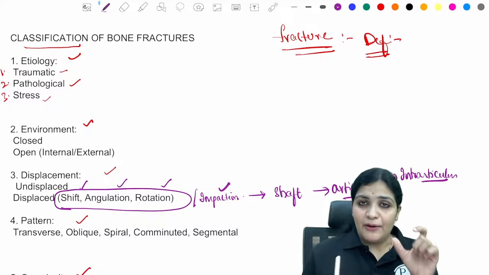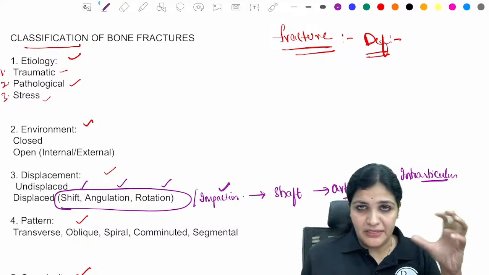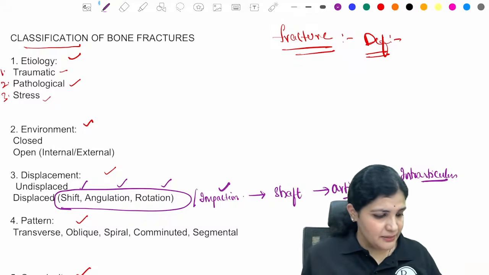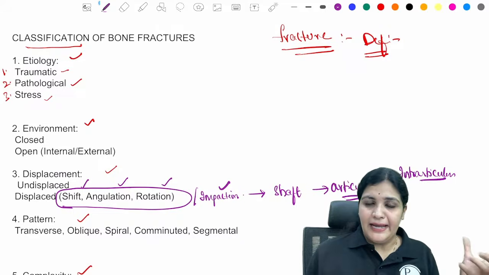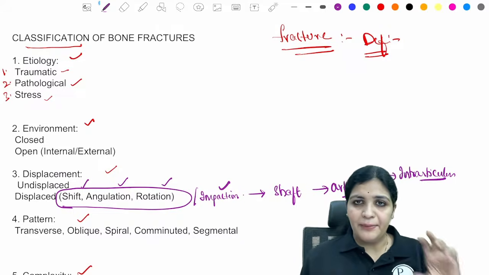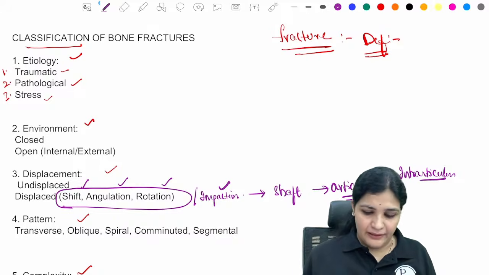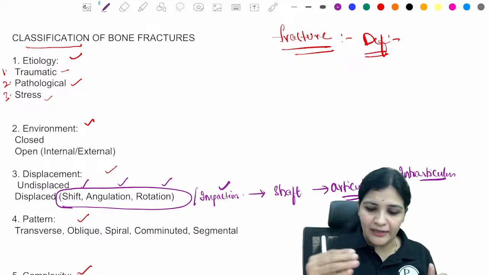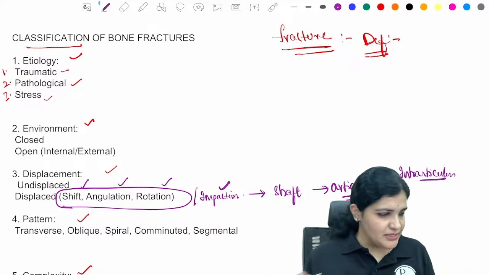But sometimes this rotation, you can also tell for the medial fragment and lateral fragment in case of humerus, if it is medially rotated or laterally rotated, right? And for the distal humerus, you can tell the translation also. So it can be applicable up to the distal level, not completely intra-articular. If it is a shaft or above it, then you can tell, or you can tell it is an intra-articular fracture. So that is the displacements.